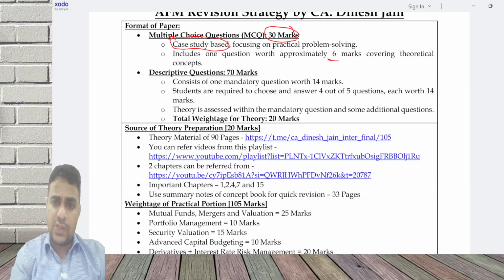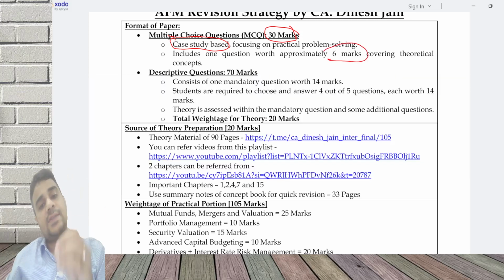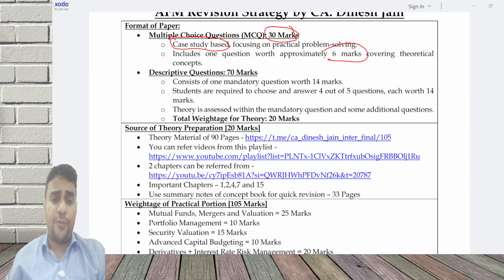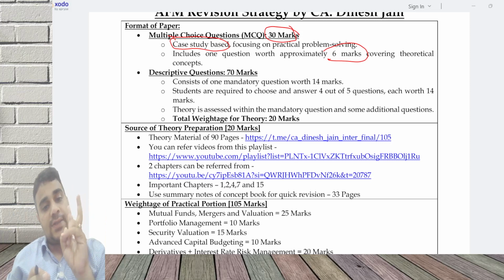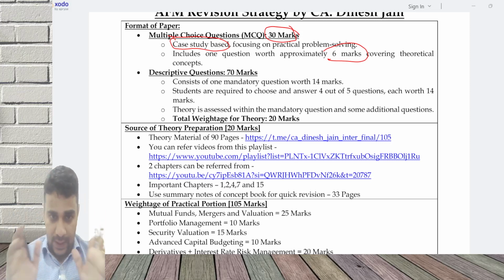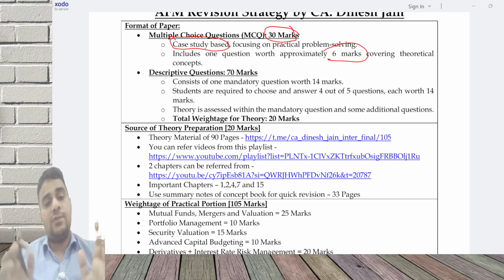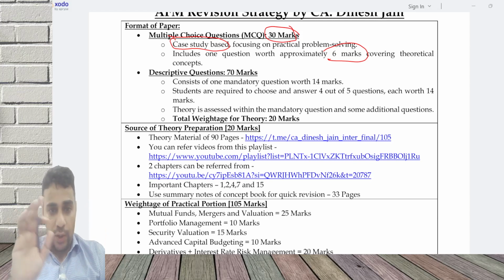So 6 marks of theory can come in the MCQs, and in the descriptive, there is one mandatory question of 14 marks and 4 out of 5 questions. The mandatory question will have a theory component. In the 4 out of 5 questions, some of the questions will have a theory component. So in the end, I can effectively say you will answer 18 to 20 marks of theory, and the balance will be practical problem solving. This is what you're going to do.